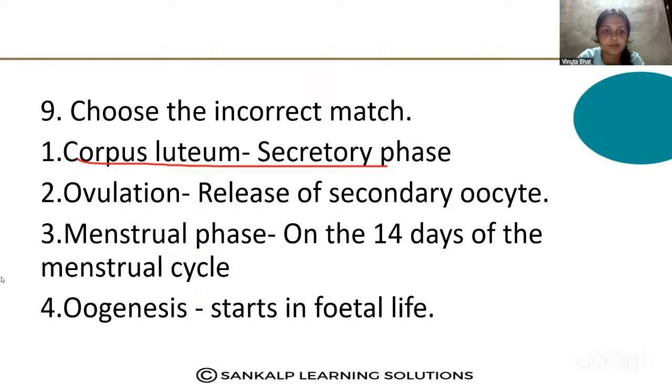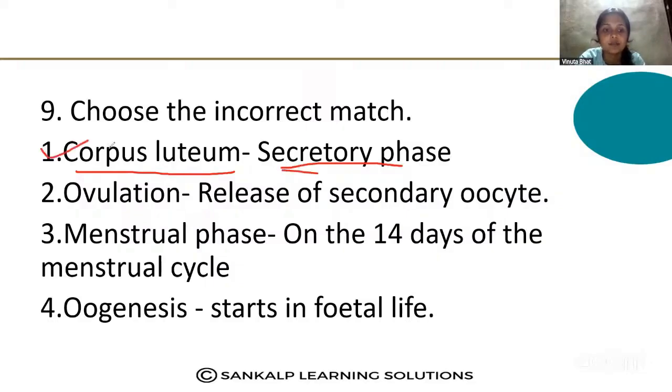Here, the corpus luteum is developed during the luteal phase, where progesterone is secreted by the corpus luteum. So we can call it the secretory phase. Actually, the secretory phase is where the LH and FSH surge increases. But here progesterone is secreted by the corpus luteum, so we can call it the correct option.